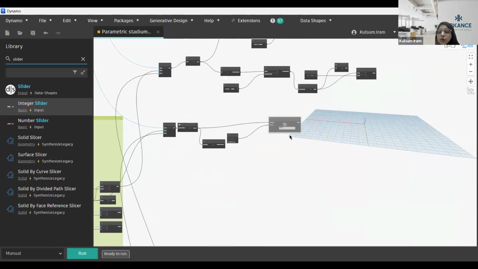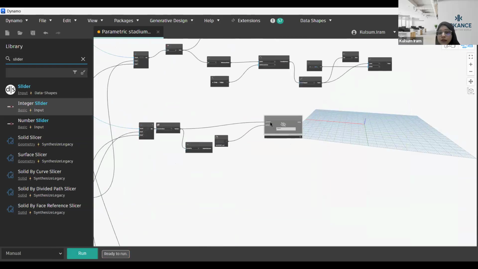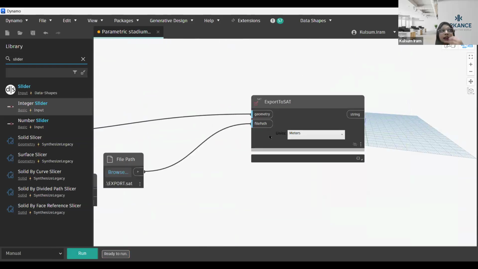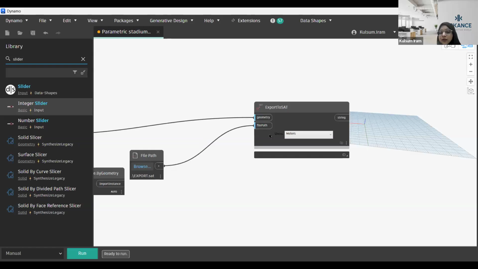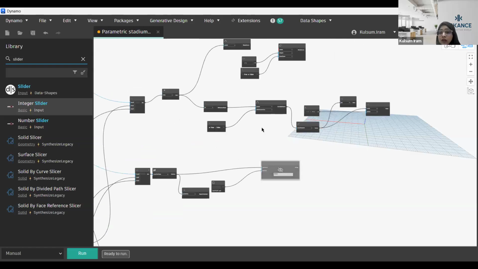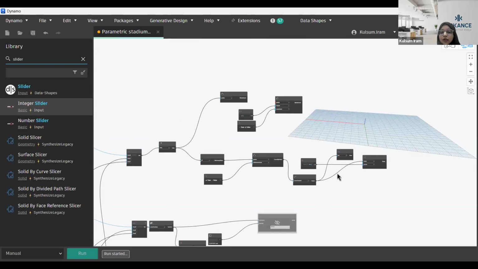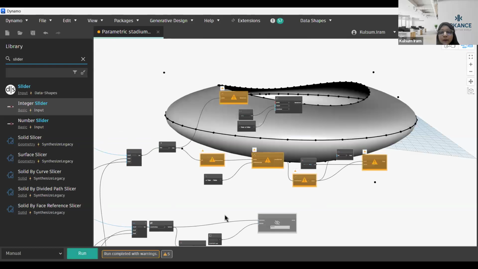And I have also used another aspect over here, that is a SAT format, so that I can export my geometry into a SAT format, and I can use it as a mask in place in Revit to define more out of my geometry. So that can also be possible, and let me just run it to showcase how my script will run. And you can see that my stadium has been created.